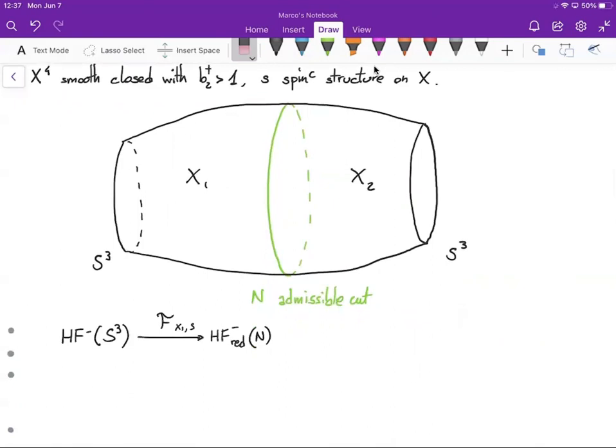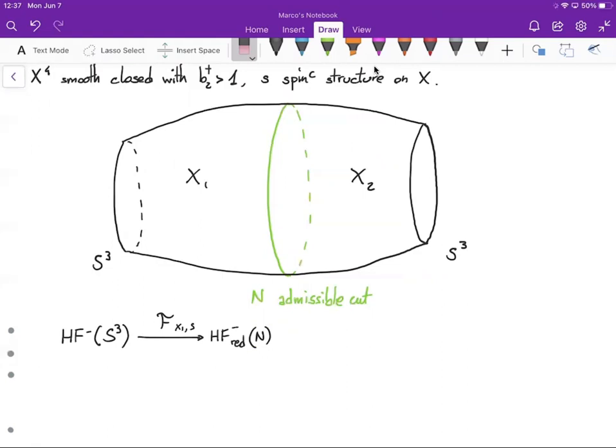The first cobordism X1 will give you a map on the negative flavor of Heegaard Floer homology, HF minus. And the image of the map will be contained in HF minus red of N, the reduced homology.